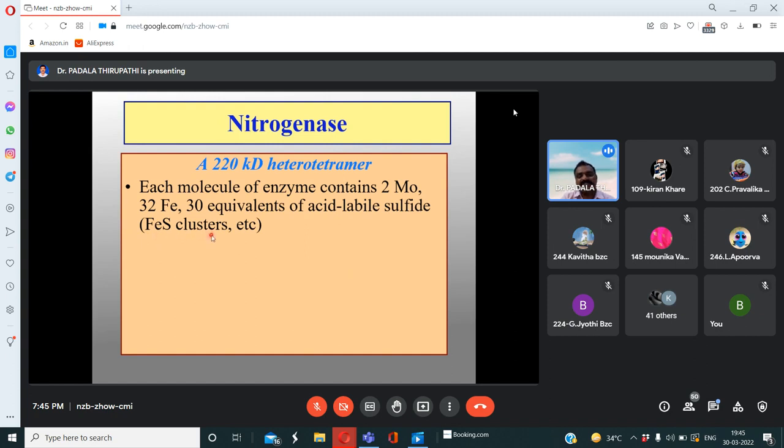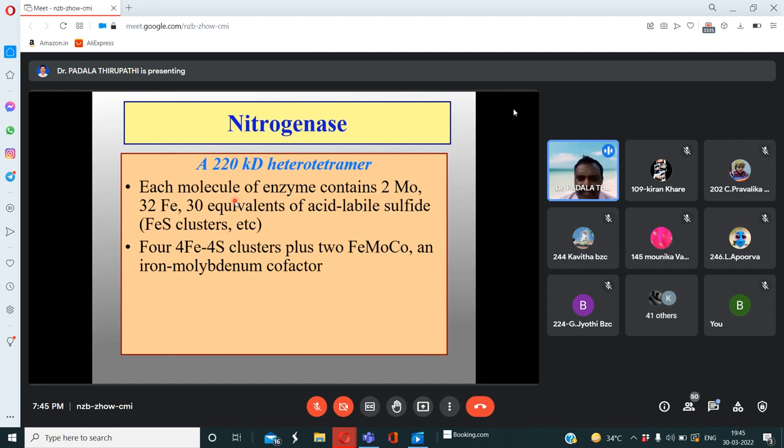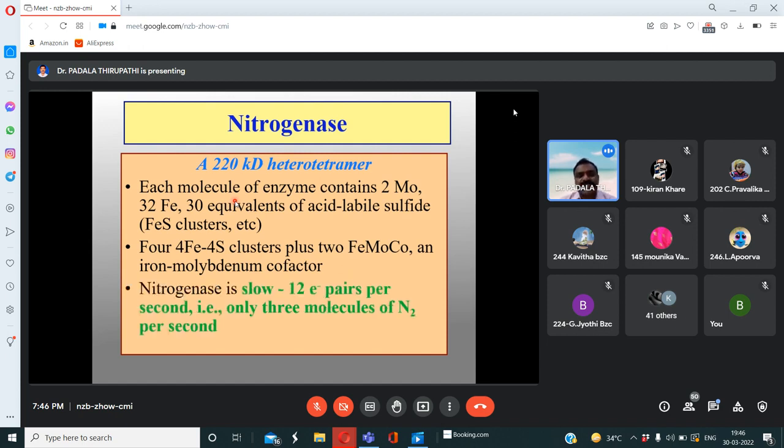That is FeS clusters. At the same time, 4 iron and 4 sulfur clusters plus 2 molybdenum, and the iron molybdenum cofactor is present in this nitrogenase.